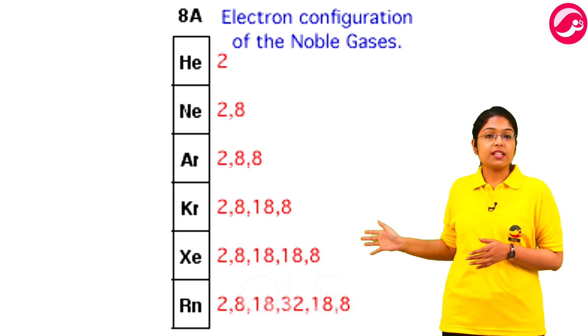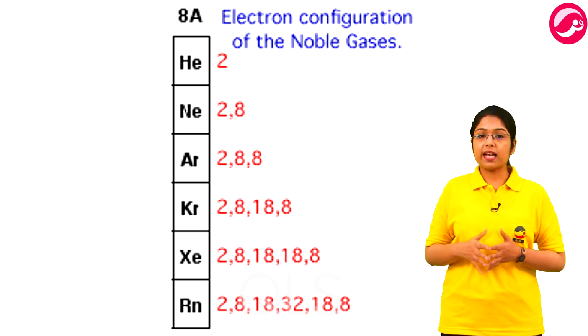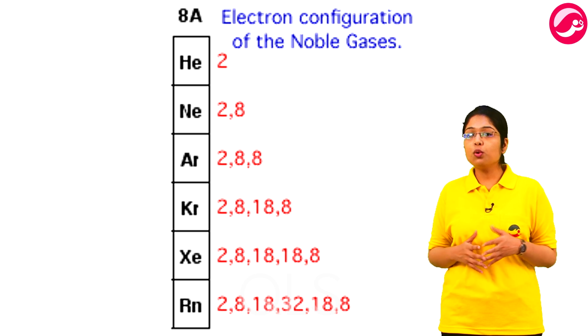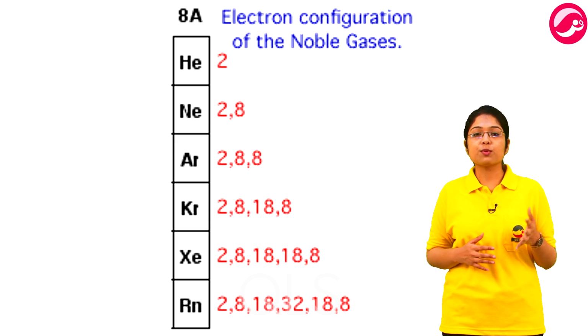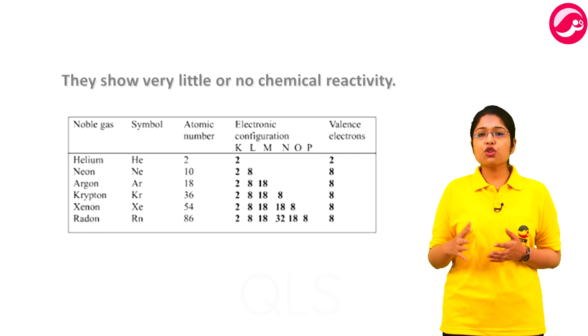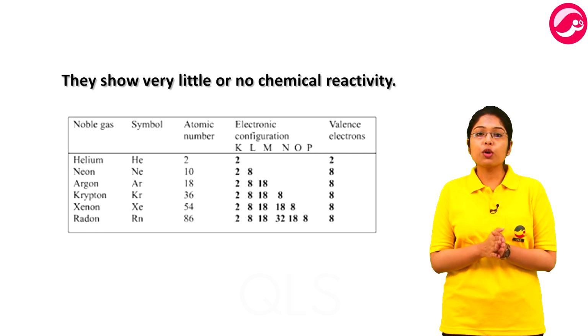Here, you can see the electronic configuration of noble gases. Each of them have a complete octet. Hence, they don't need to react with other atoms for the completion of their octet. And that's why they show a very little or no chemical reactivity.